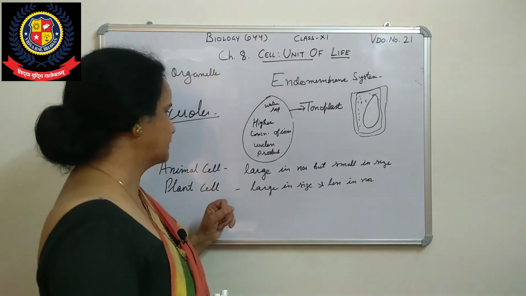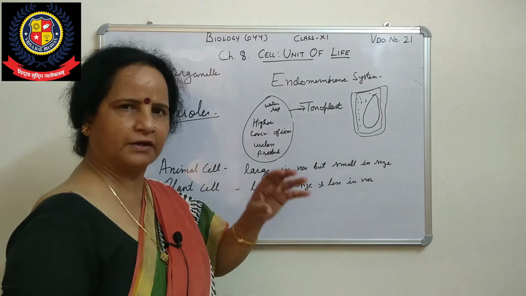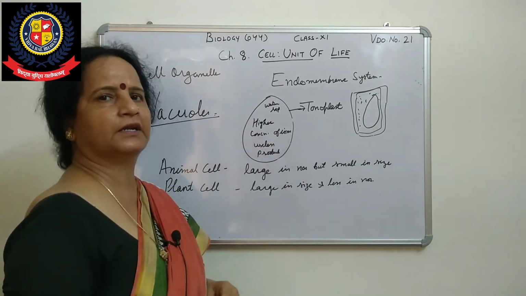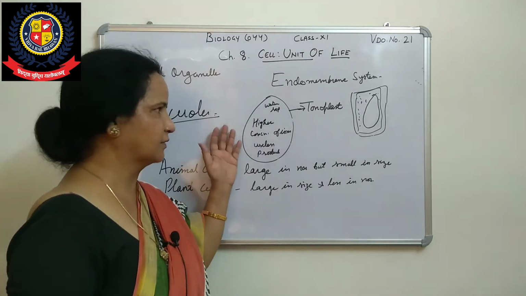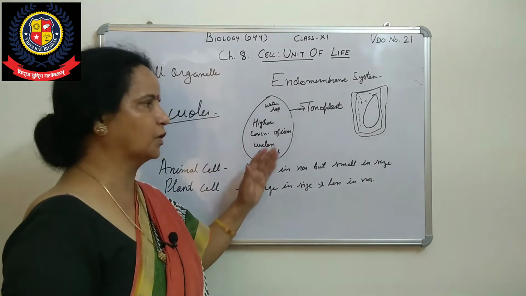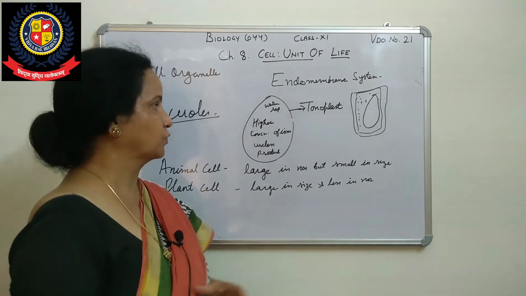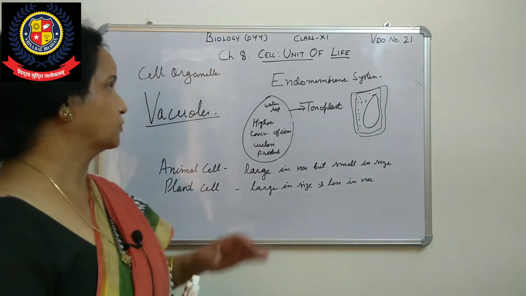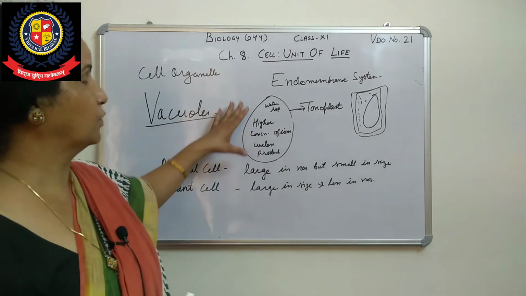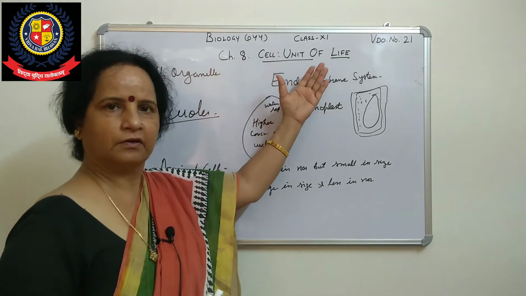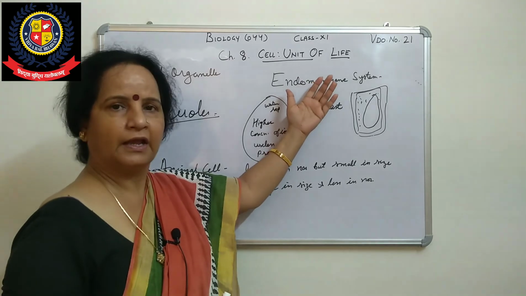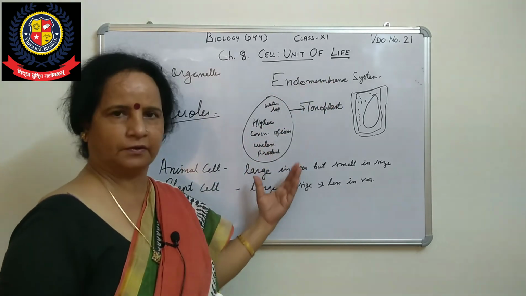And in the case of an animal cell, vacuoles are very small in number. So that is one of the differences between a plant cell and an animal cell in terms of vacuoles. Okay, now the next point is that vacuoles are interconnected. All these things are produced in components like lysosome, endoplasmic reticulum and Golgi body, and then they are stored here.